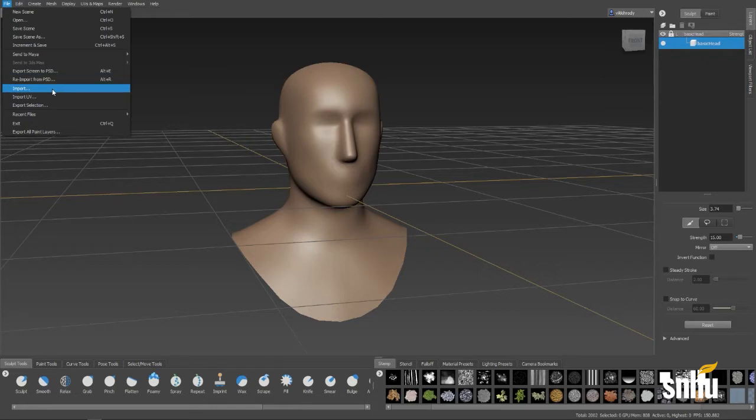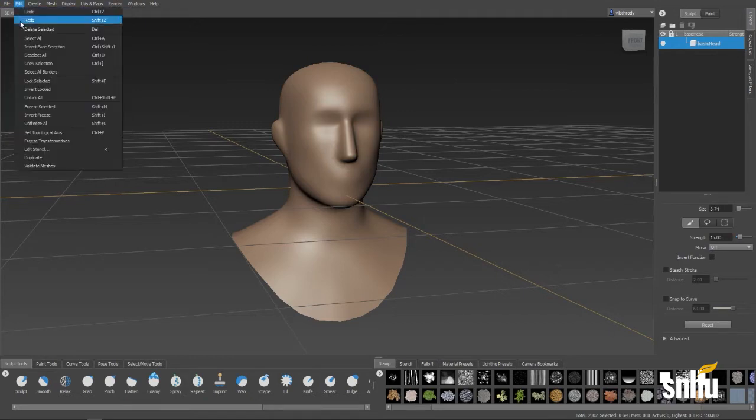You can import, as you're going to be doing with your meshes when you create your base meshes in Maya or Max. You can import UVs, and you can export your selection. In this case, you'd be exporting it as an FBX. You have recent files you can choose from, and also where you're going to be exporting all paint layers, something you'll be doing towards the end of the semester.